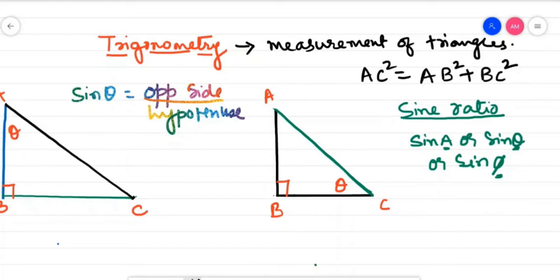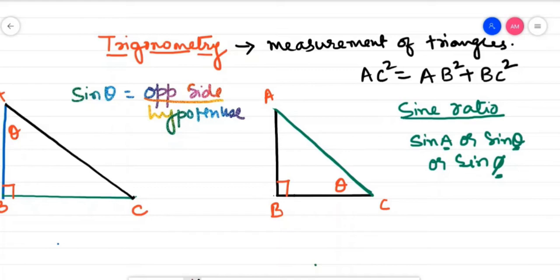So children, rather than keeping in mind P by H, B by H like this, it would be better if you learn using the ratios opposite side by hypotenuse and adjacent side by hypotenuse. See, what is the opposite side? If you consider yourself here, if you are standing here, in front of you falls BC.